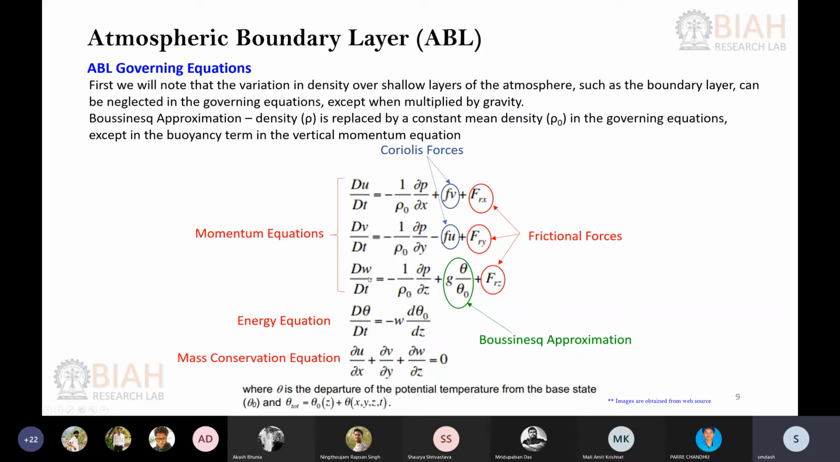In the z equation, you can see the density term, if I multiply here, so rho naught g theta by theta naught. Theta naught is your reference temperature, and theta is the departure of the potential temperature from the base state. So how much it is actually changing from the base state, that will be your theta. The variation of density is related here, or a buoyancy term you can say. So that is what takes into account the variation of the density with height or the temperature.